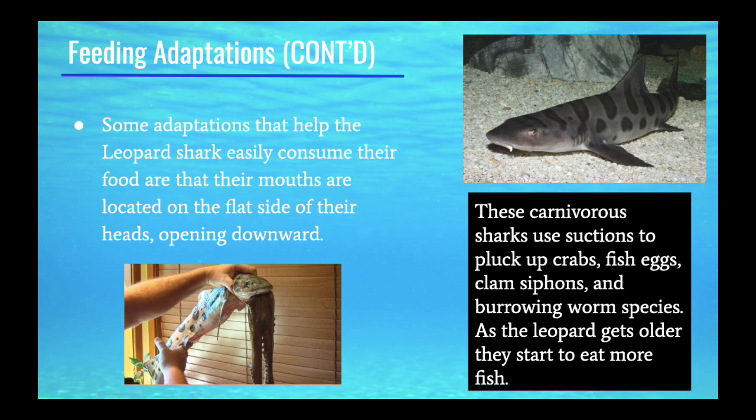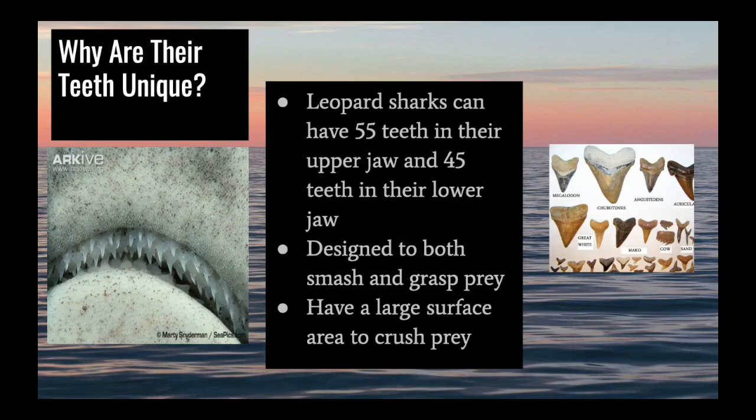What it'll do is press its snout and mouth onto the ground and open up, and it'll create a suction, a vacuum. This is good for extracting burrowed critters, maybe a clam or an innkeeper worm. Another method it uses is burying its snout into the ground and prying up its prey. So it's kind of like a giant slurp gun and crowbar all designed into one species. The larger sharks are better at doing this than the younger sharks. Leopard sharks are efficient hunters as both juveniles and adults.